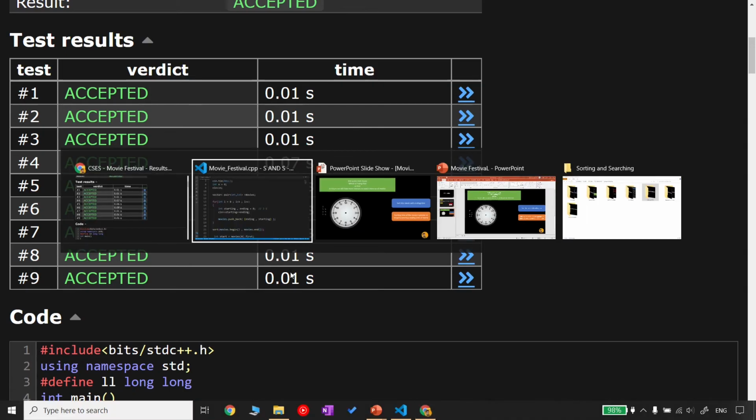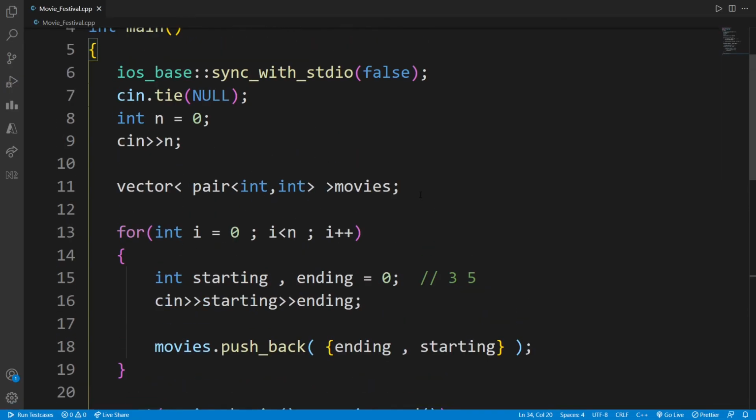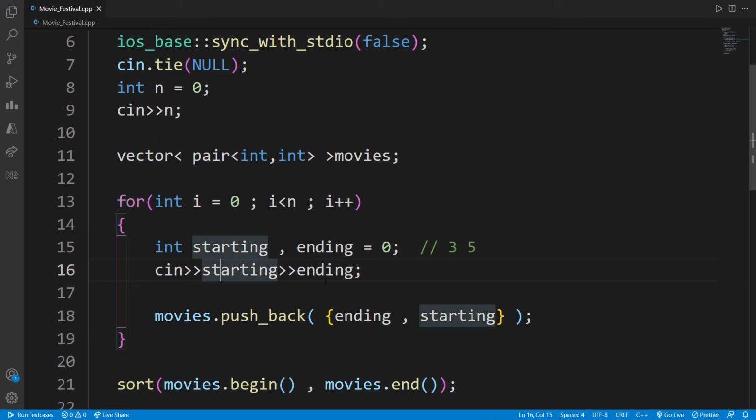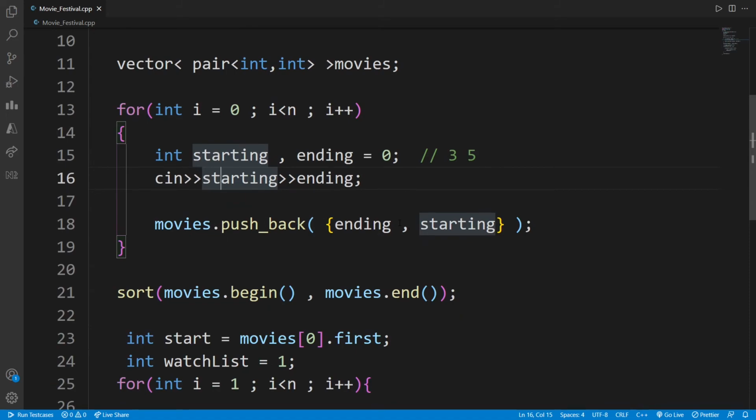It has been accepted. Now what we did, we created a pair of integers because we wanted this information to be tagged together. That's why I have created this pair. It's simple. Then I inputted this in reverse because the sort function by default sorts according to the first data present.